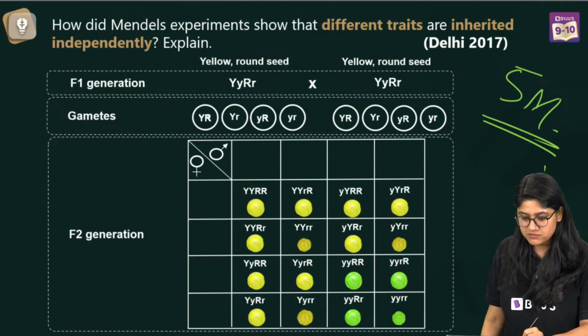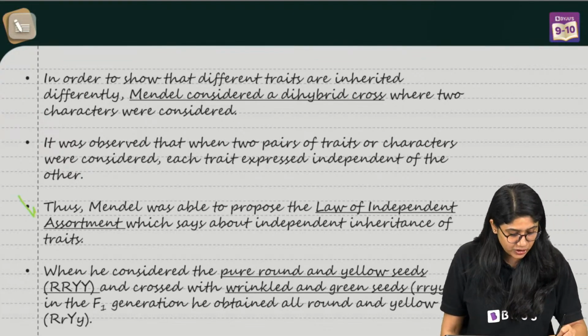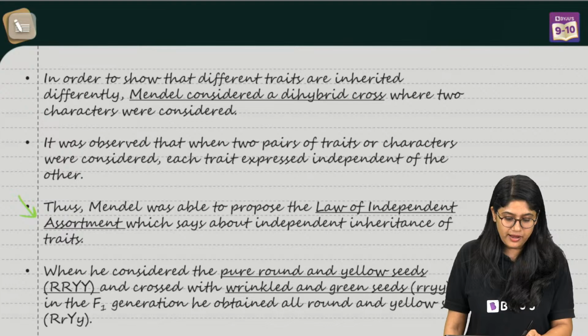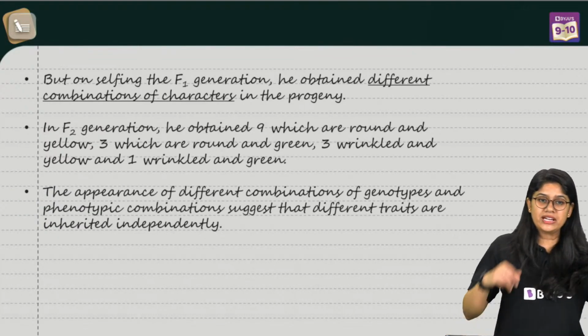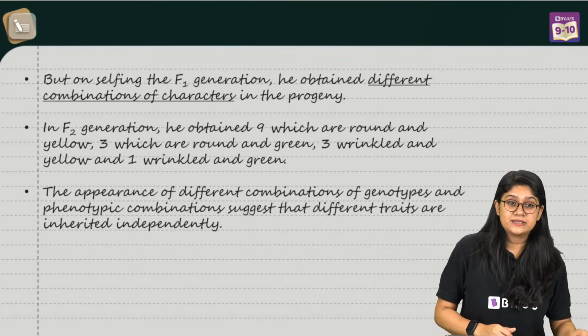And if you make this, you are sorted. Then you can write about what you have. And you can mention about the law of independent assortment also. And you will have 5 marks in your pocket. Okay, everyone, are we clear? Are we clear with this?